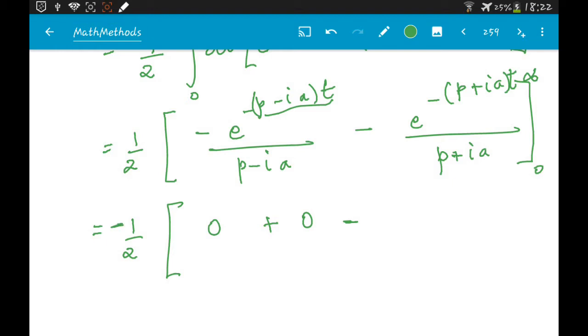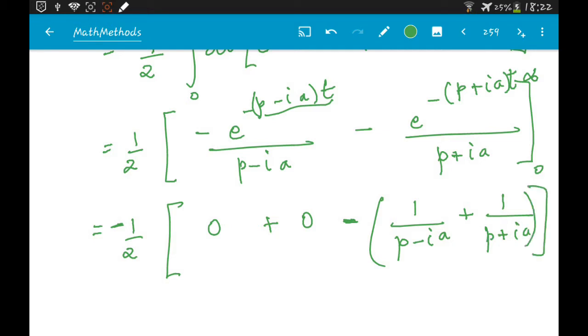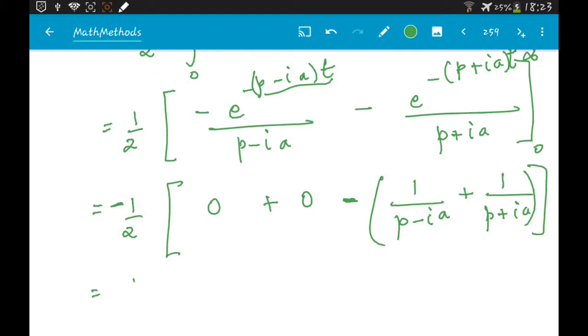So we are going to have minus of (1 by p minus ia plus 1 by p plus ia), because at t equal to 0, e power 0 is going to be 1, so you are left with 1 by p minus ia and plus 1 by p plus ia. So this is going to be half into,